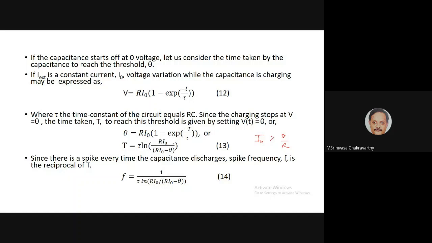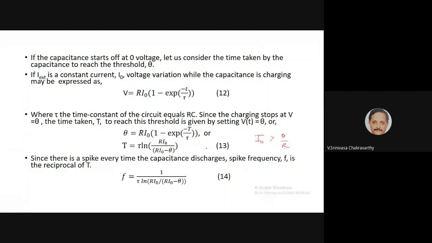So for the argument to be positive, R i0 minus theta should be positive, so R i0 must be greater than theta. So only then you'll have a T. So R i0 is greater than theta, which means I0 is greater than theta by R. So only when I0 is greater than theta by R will you cross this threshold, and then there'll be some kind of firing, right?